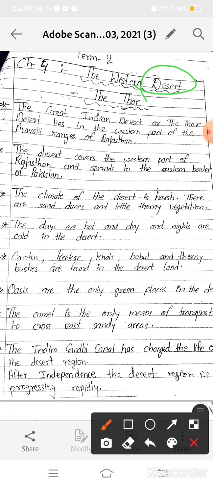Generally we have two types of desert: hot desert and cold desert. And in this chapter, during the explanation time, I told you about the similar features of all the hot deserts in the world, that all the hot deserts are generally marked in yellow color. Okay, and these deserts are found near the Tropic of Cancer or Tropic of Capricorn.